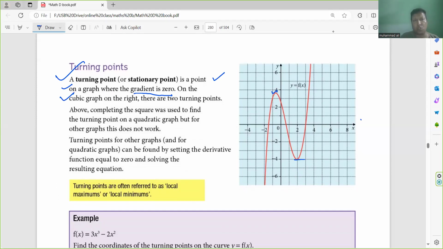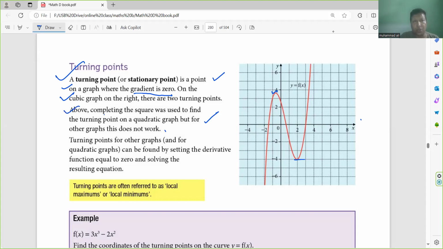Above, completing the square was used to find the turning point on a quadratic curve, but for other graphs this does not work. Previously, we learned about completing the square. Completing the square is only used for a quadratic function or quadratic graph to find the turning points. But for other graphs, cubic or quartic, we have to find the turning or stationary points by another